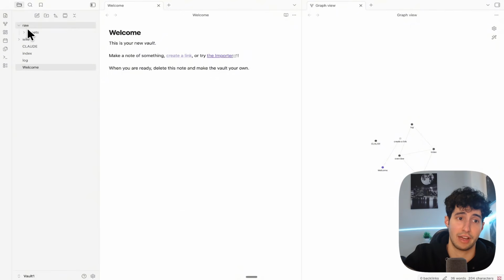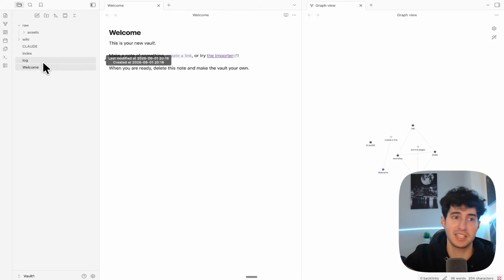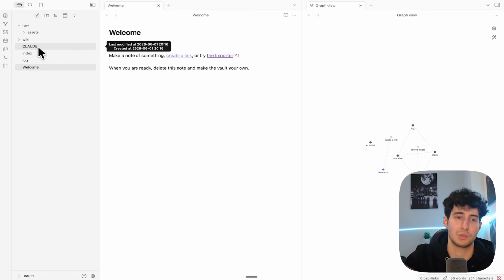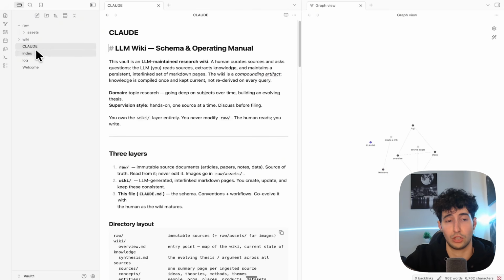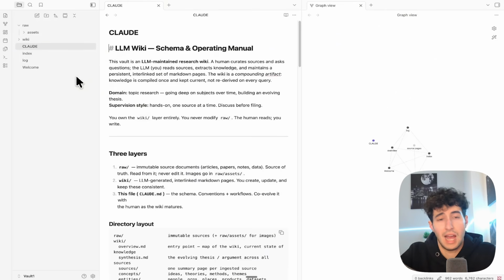As you can see, we have a raw folder, which is going to be the folder in which we're going to drop all the assets that we want in our knowledge base, and also a wiki folder, which basically gives instructions to Claude for how it should retrieve this information. And boom, as you can see, Claude Code just finished executing, and now our Obsidian setup is fully done.